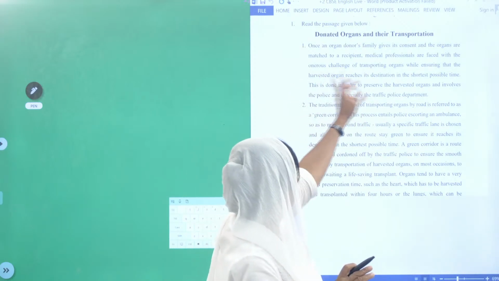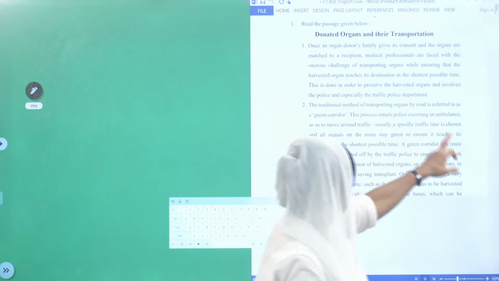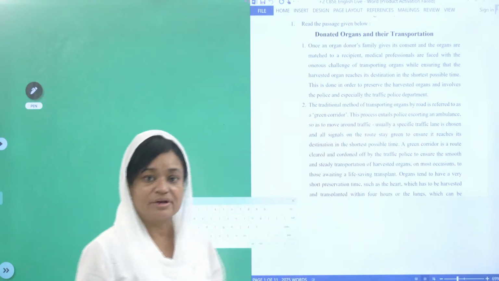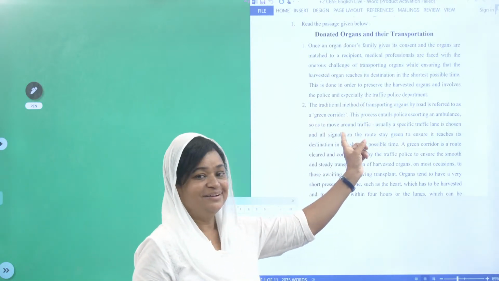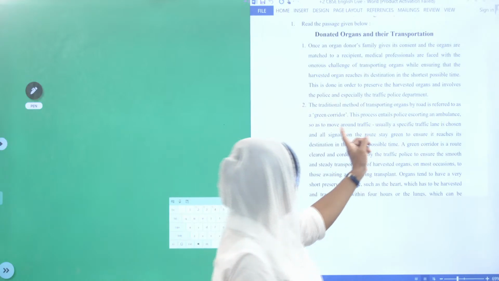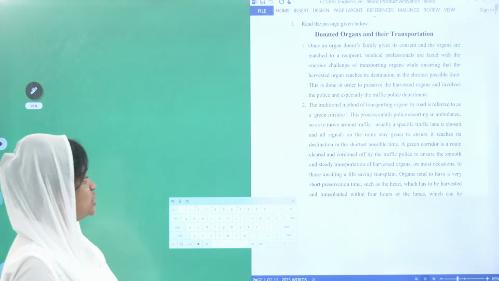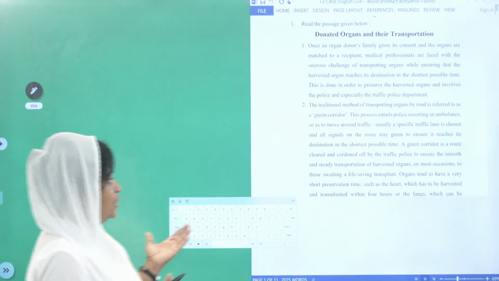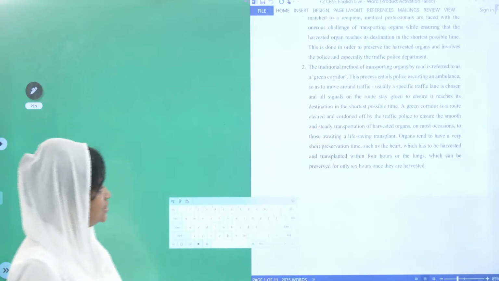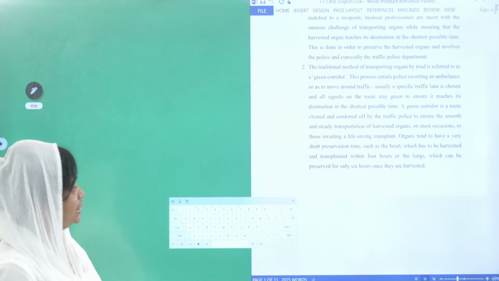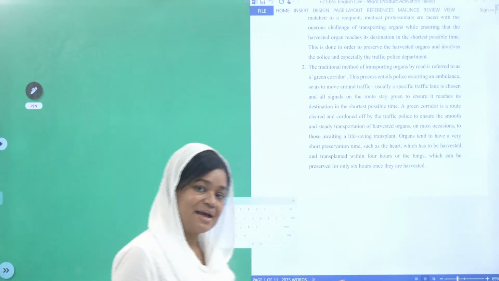Say for example, onerous challenge I have seen. The traditional method of transporting organs by road is referred to as a green corridor. I have come across this word. So shall I underline here? You also underline like that. And then this process entails police escorting an ambulance so as to move around the traffic. Usually, a specific traffic lane is chosen and all signals on the route stay green to ensure it reaches its destination in the shortest possible time.